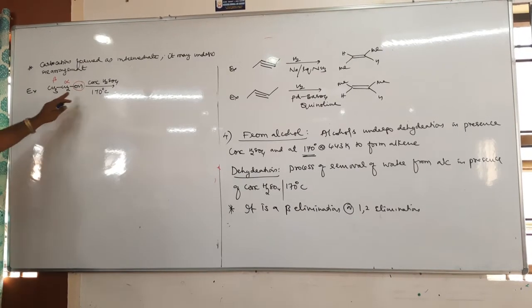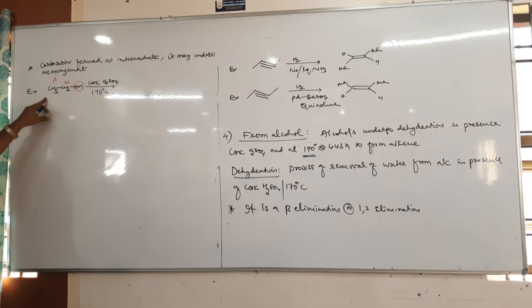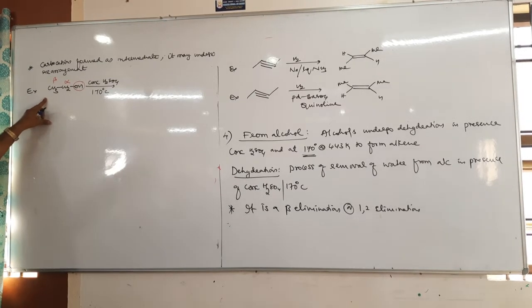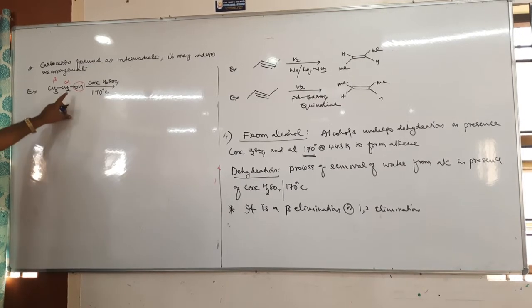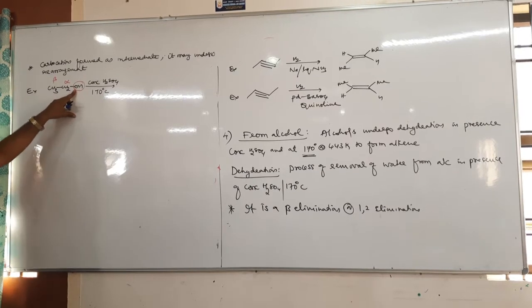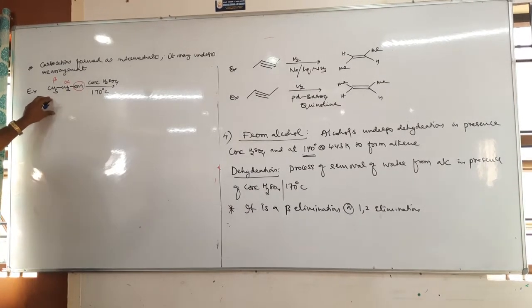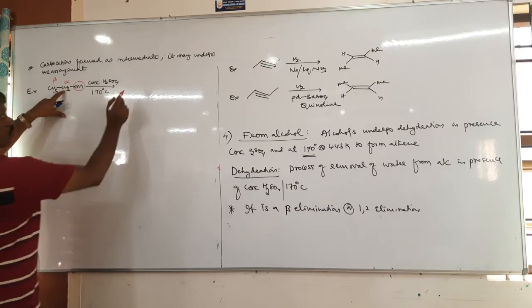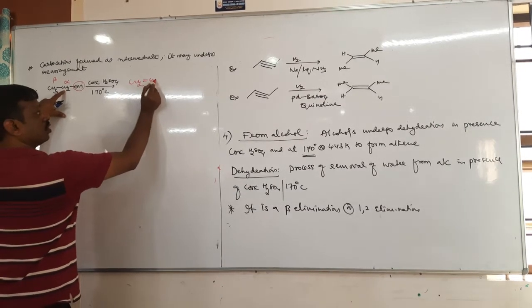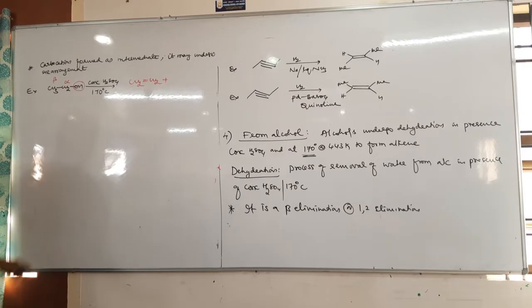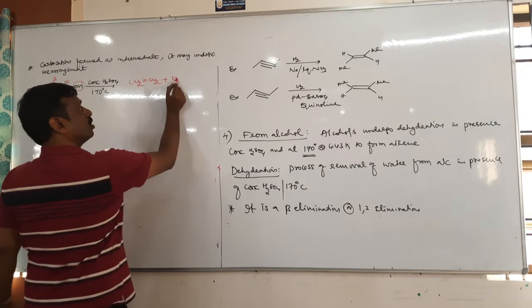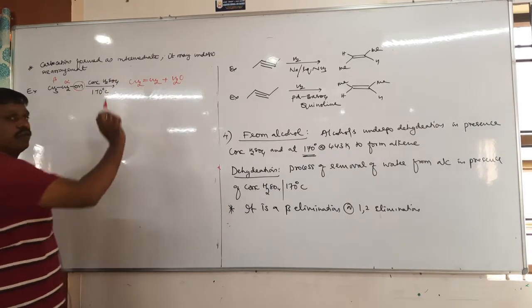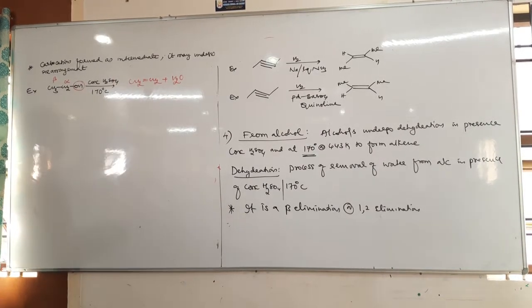So remove the OH from alpha carbon and H from beta carbon, just like dehydrohalogenation. In dehydrohalogenation, we eliminated halogen from the alpha carbon and hydrogen from the beta carbon. Here also the same. So it becomes CH2=CH2 plus water, plus sulfuric acid. Okay, H2O and acid will be there.